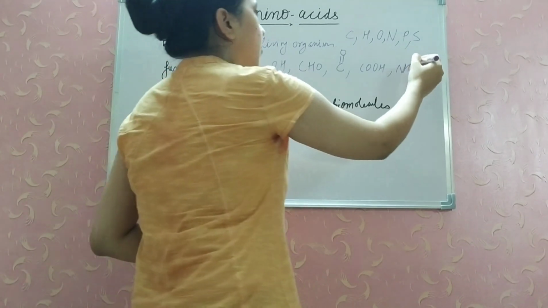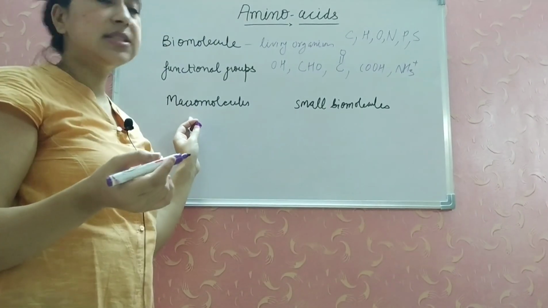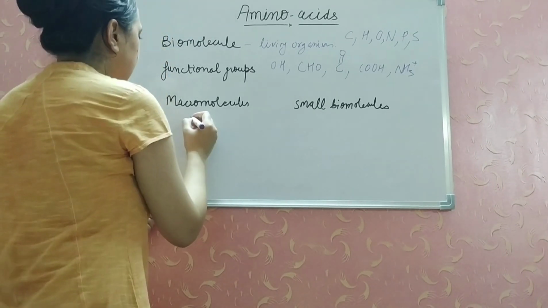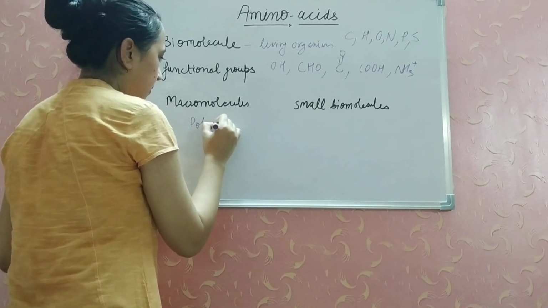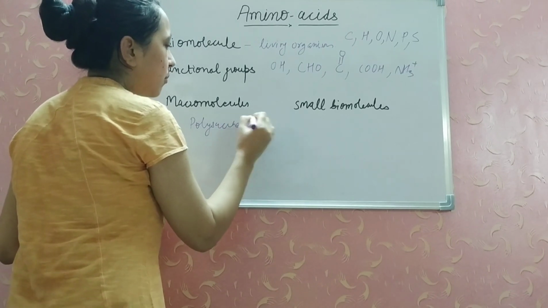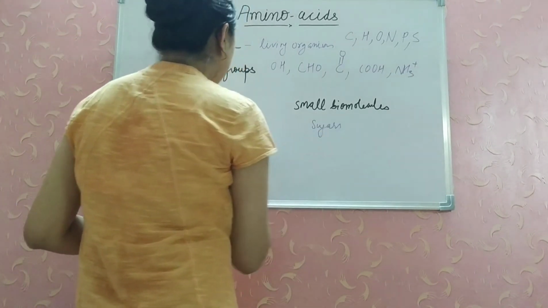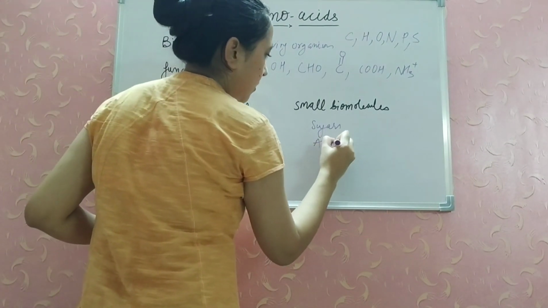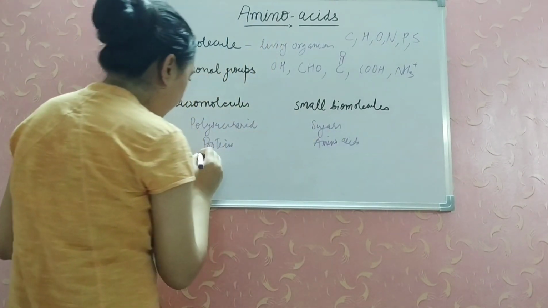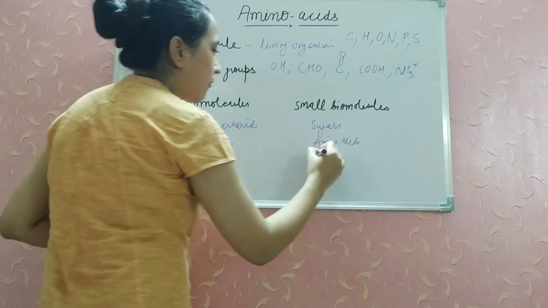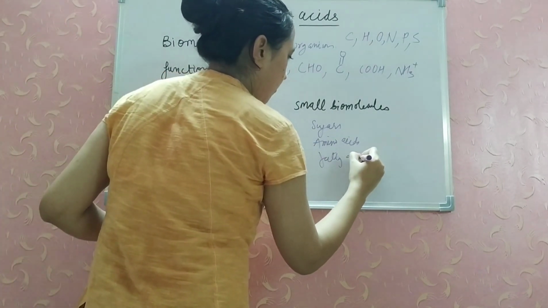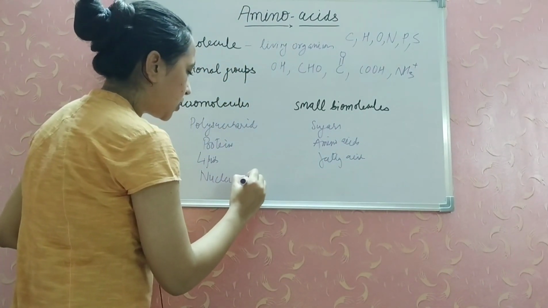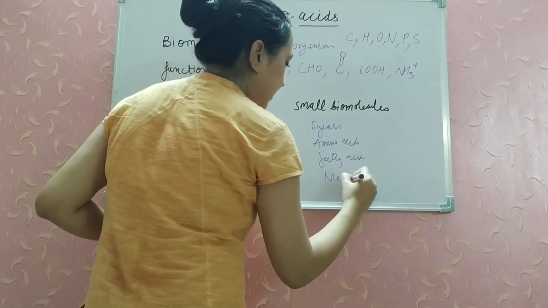Now, if we move on to the various macromolecules, there are various types of macromolecules present inside living organisms, like polysaccharides. Polysaccharides are formed of sugars. We have proteins, which are formed of amino acids. We have lipids, which are formed of fatty acids. Then we have nucleic acids, which are formed of nucleotides.